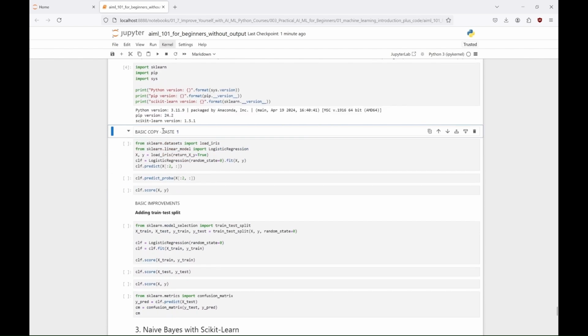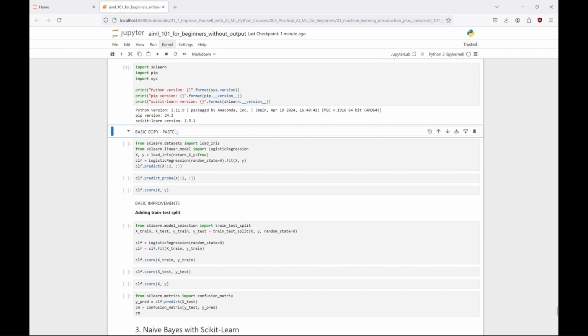This code uses logistic regression to train a model on the iris dataset, and then makes predictions on the first two samples. So, first we load the iris dataset, and make sure that X contains the feature values, like petal length, petal width, etc., and Y contains the target labels, the species of the iris flowers. Then we train the logistic regression model with the fit function. This code initializes a logistic regression model and fits it to the data X and Y. So we don't split the data into training and test dataset. That's unfortunate.